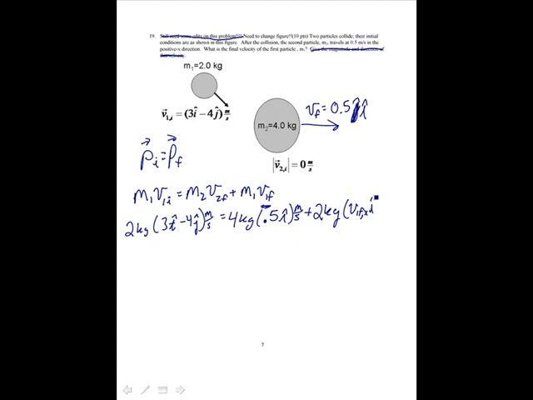Alright, that's the final speed of particle 1 in the x direction, plus v1fy j. That's the final speed of particle 1 in the y direction.